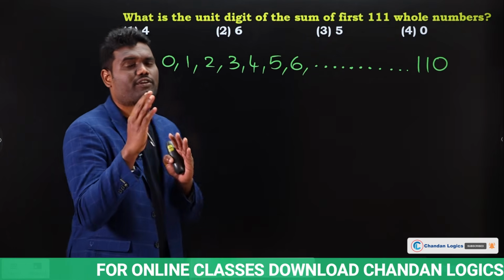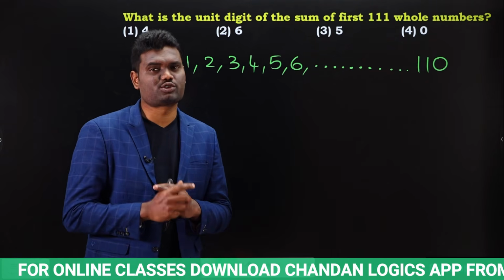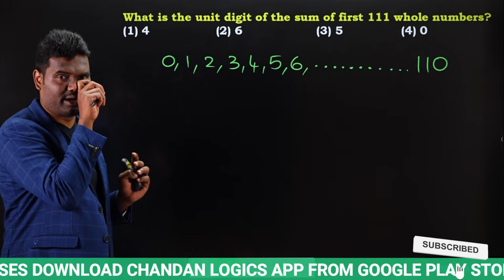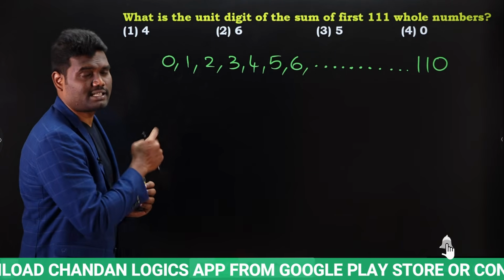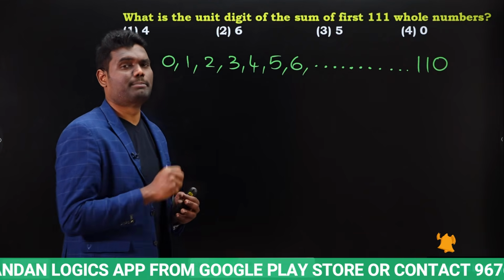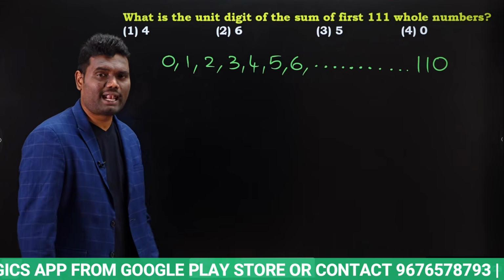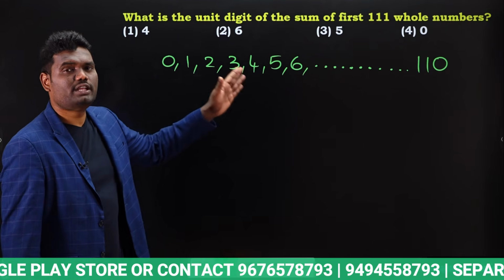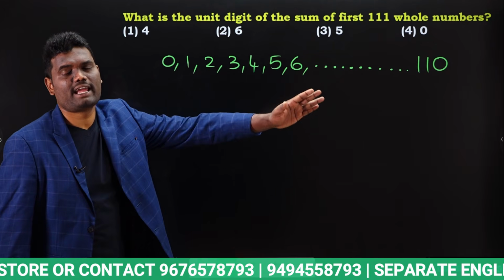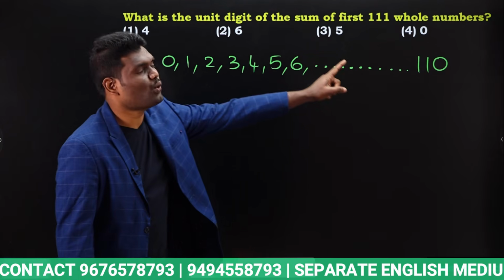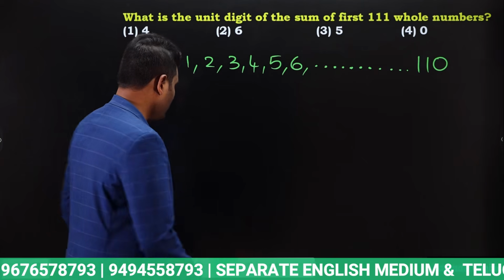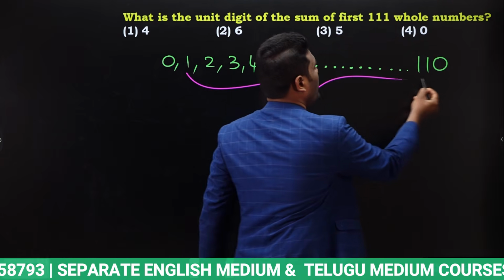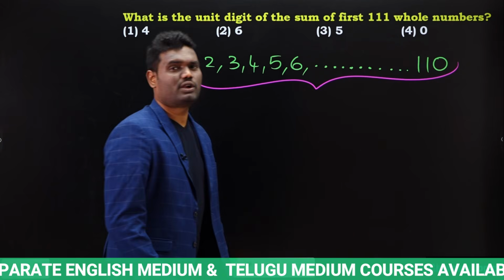We know that 1, 2, 3, 4, 5, 6, 7, all these are natural numbers. Whole numbers means 0 is also included. As the question says 111 whole numbers, that is the reason we go 0, 1, 2, 3, 4, 5, 6, 7, 8, 9, and so on till 110. Now, you know the sum of n natural numbers.